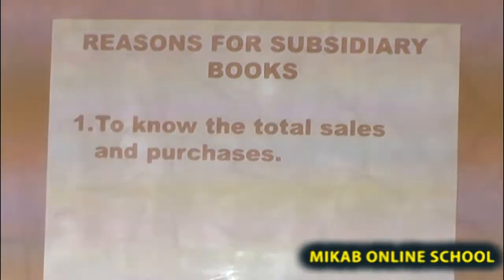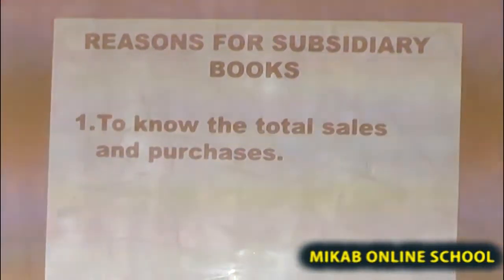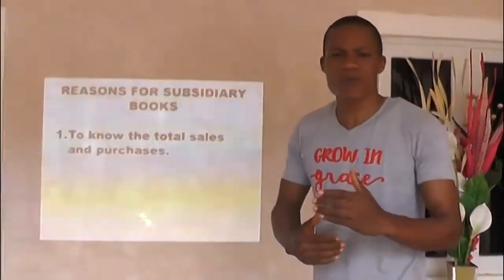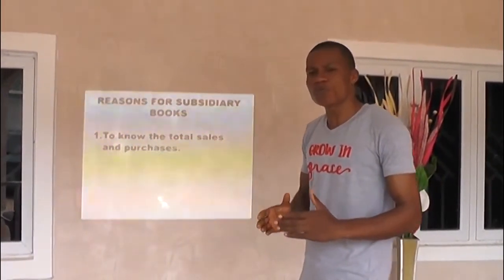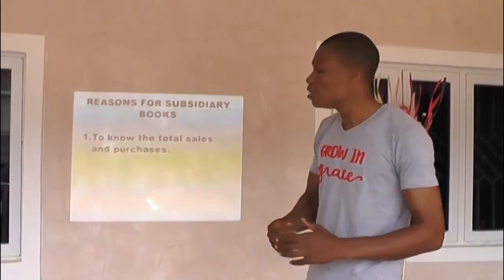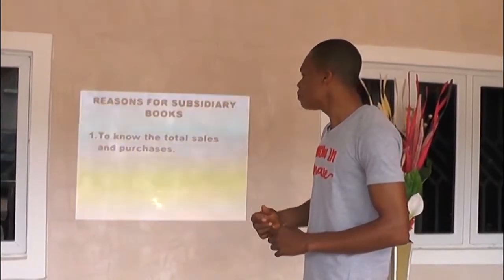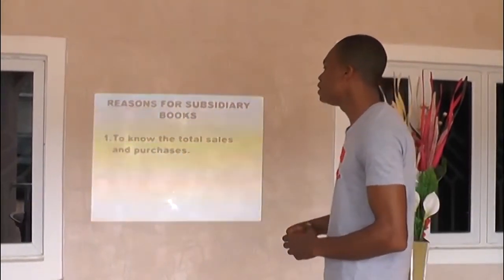Now, what are the reasons for keeping the subsidiary book? We want to see the reasons why subsidiary books are kept. The first one is to know the total sales and purchases as they occur. Don't forget that on a daily basis, as transactions occur, they are to be recorded instantly. At the end of the day, we will be able to know the total sales that have been made and the total purchases that have been made. The subsidiary books help us to keep track of the total sales and purchases as they occur on a daily basis.